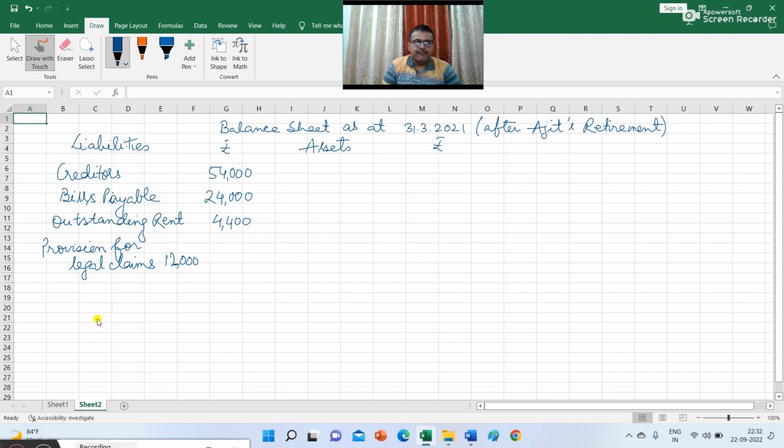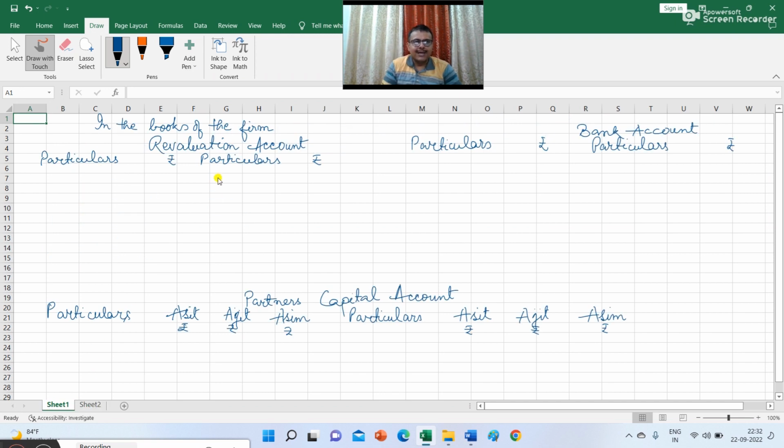So there is a revaluation of provision for legal claims. In the revaluation account, I am writing revaluation account debit to provision for legal claims, because there is an increase in the liability by rupees 2,400.